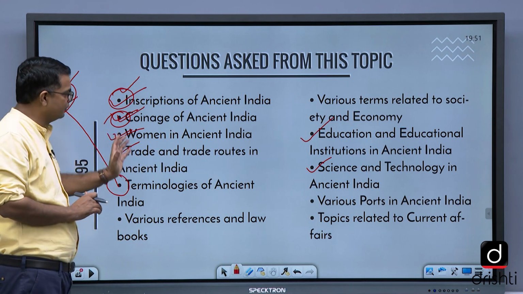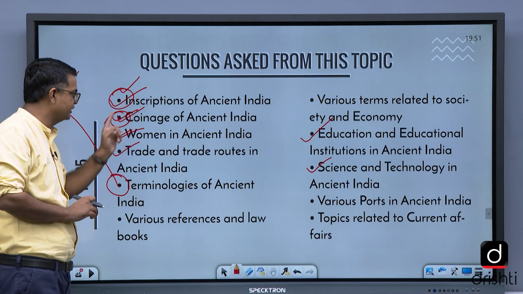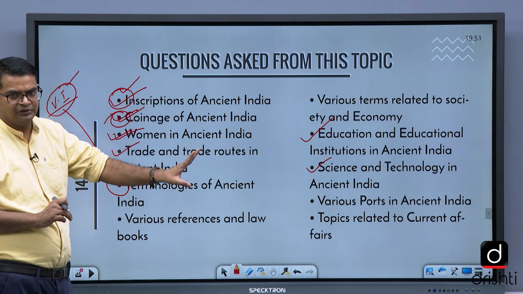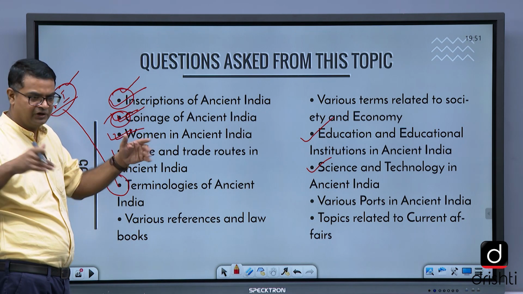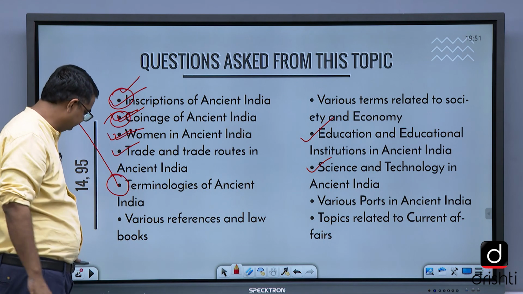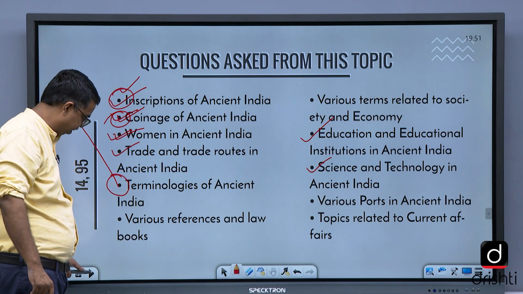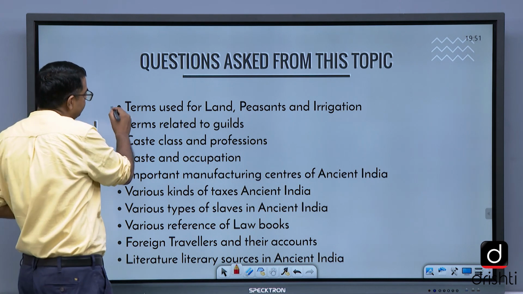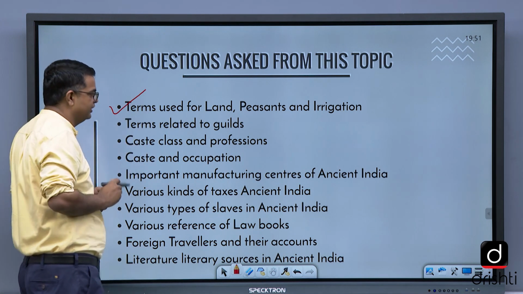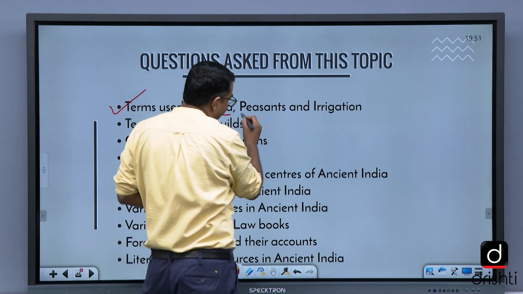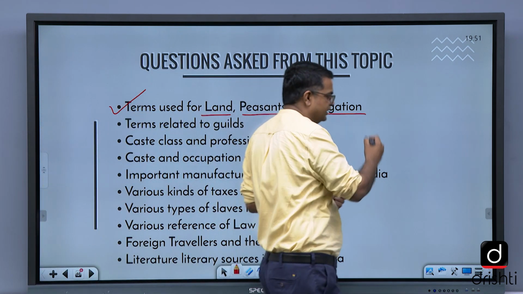So in the miscellaneous topics, these are the things you need to focus on: inscriptions, coinage, women, terminologies, trade and trade routes. Like trade in ancient India, what are the important trade routes? Uttarapatha, for example. Terms used for land, peasants and irrigation, this is very important. जमीन के लिए क्या टर्म है, peasants के लिए क्या टर्म है, irrigation के लिए क्या टर्म है.